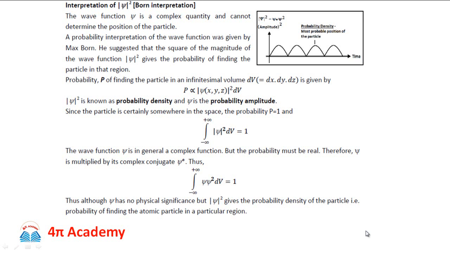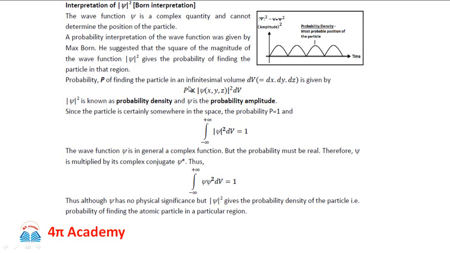Then what is the interpretation of this mod of psi square? Max Born in 1926 gave the physical interpretation of this product psi into psi star. According to him, this product psi into psi star, or mod of psi square, represents the probability density. Probability density means the probability of finding the particle in a particular region. It can be a region of small, infinitesimal volume element dV, where dV is equal to dx dy dz. So this is the probability density.